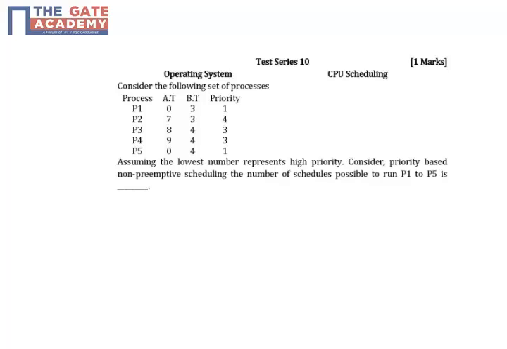First of all, we will be having only two processes, P1 and P5, at time instance 0. That means among P1 and P5 both can be executed, just because both have the same priority, say 1 and 1, and both are arriving at time 0. So among P1 and P5 any one can go first, which means two schedules I can have for P1 and P5: P1 P5 or P5 P1.